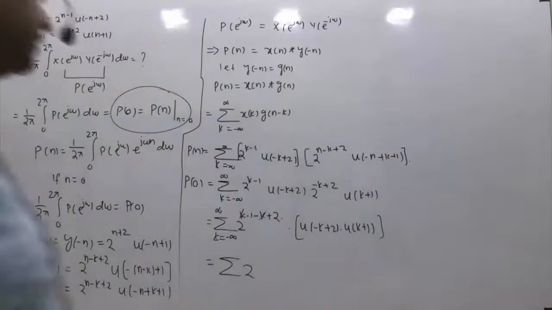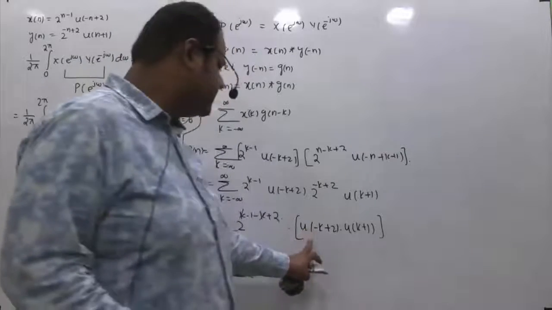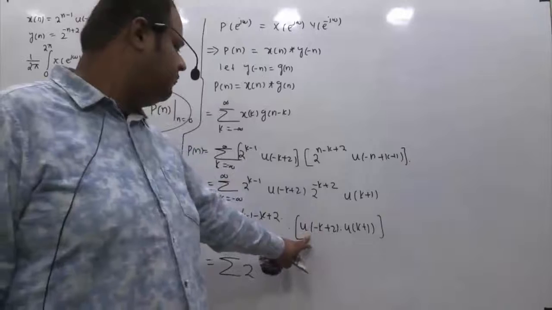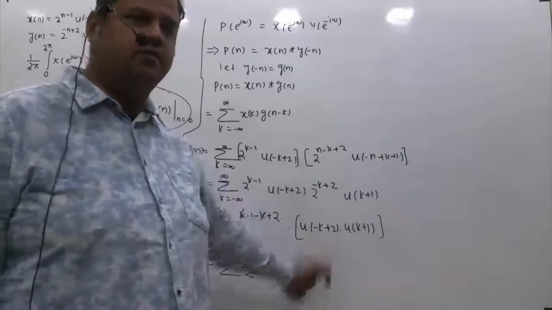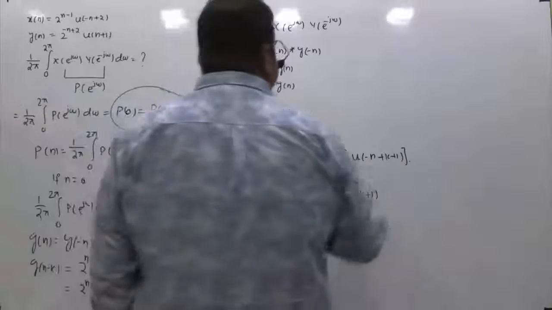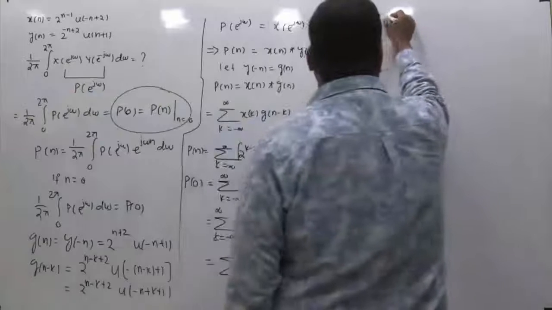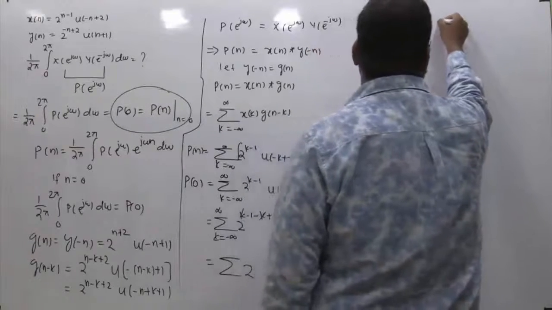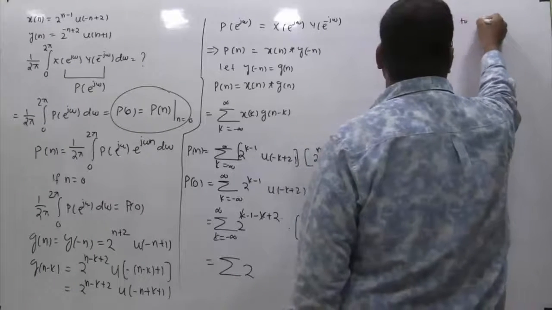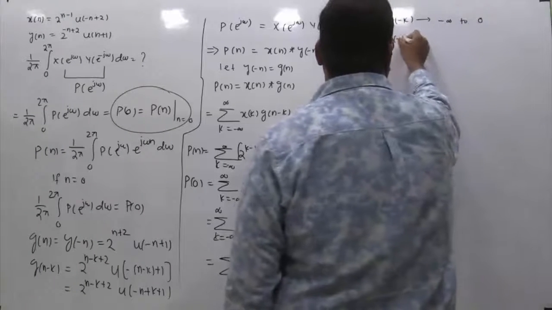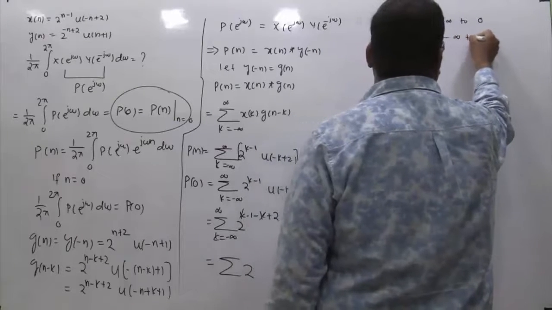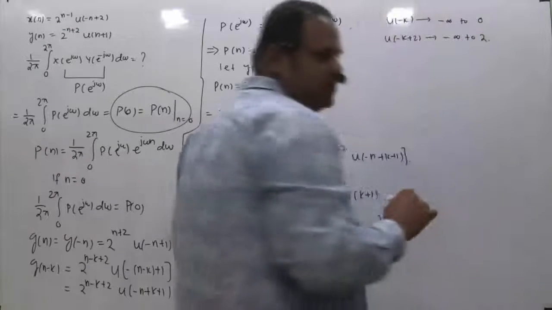Okay, see one thing, u of minus k plus 2, if we plot this signal with respect to k, from what range to what range will it exist? So if you see, what is u of minus k? So u of minus k exists for k from minus infinity to 0. If I ask you what is u of minus k plus 2, then this will exist from minus infinity to plus 2, right?